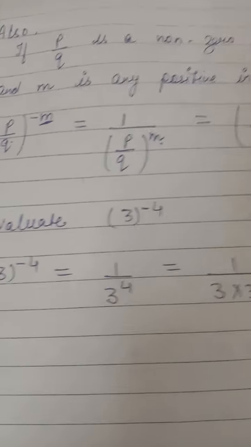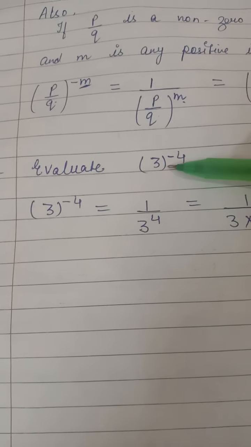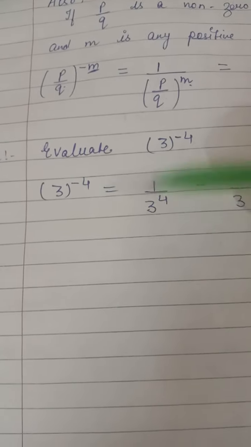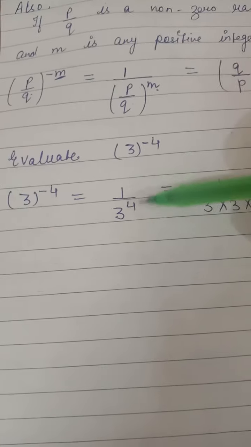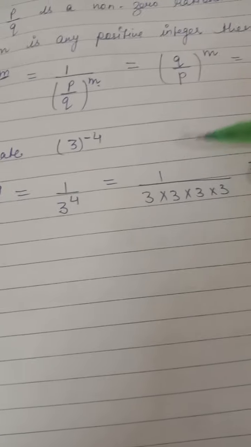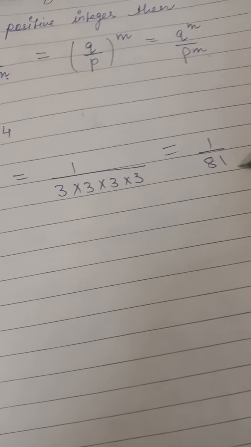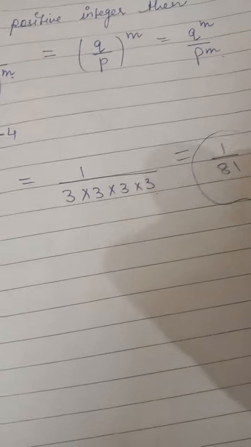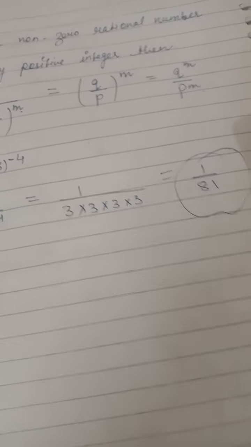ठीक है, तो now see one question, evaluate 3 raised to the power minus 4. So you can write 3 raised to the power minus 4 is equal to 1 upon 3 raised to the power 4. It means you will multiply 3 four times and you will get 1 upon 81. So you can see here, if you solve 1 upon 81, you will get a very small value.